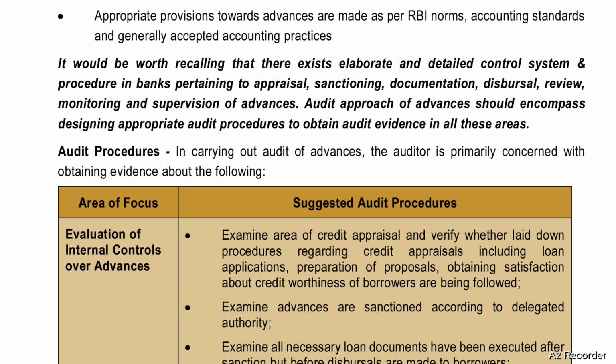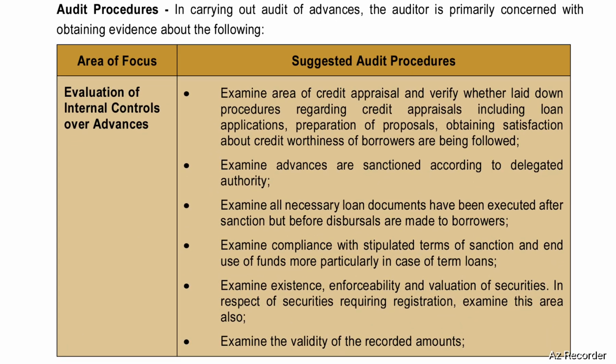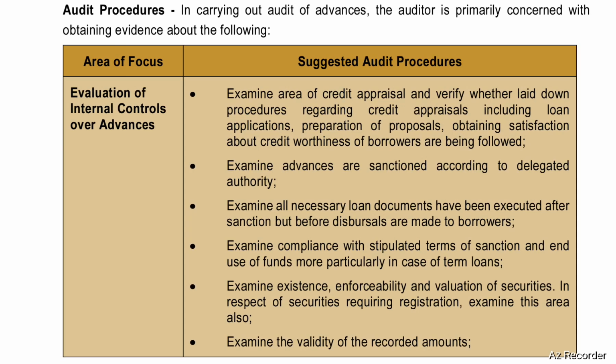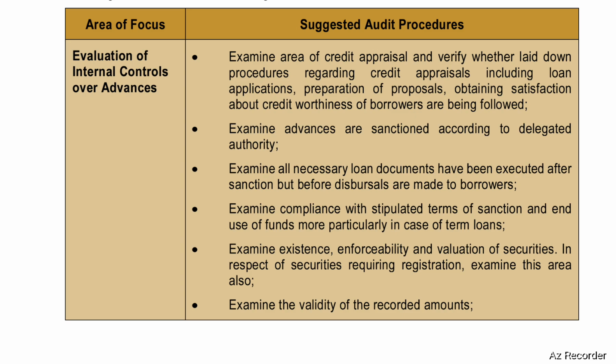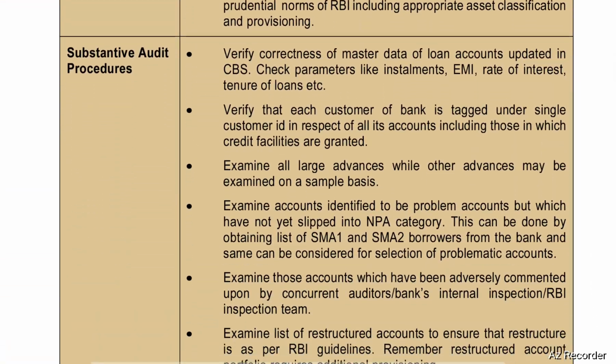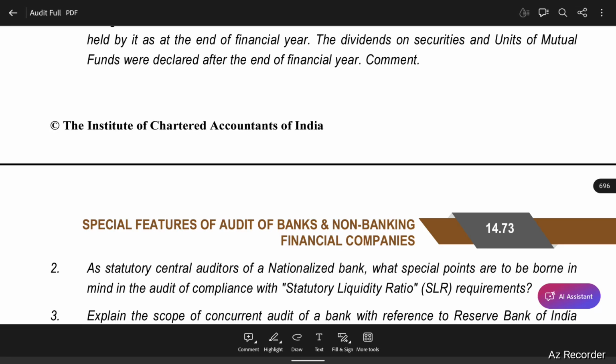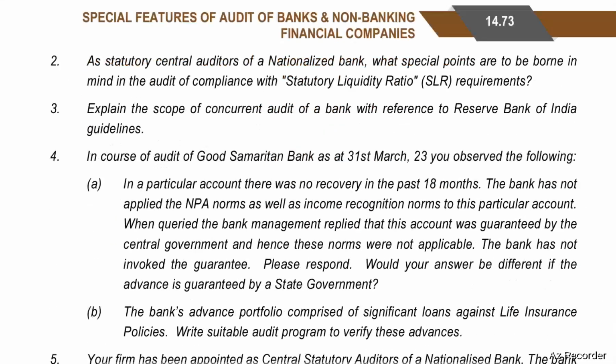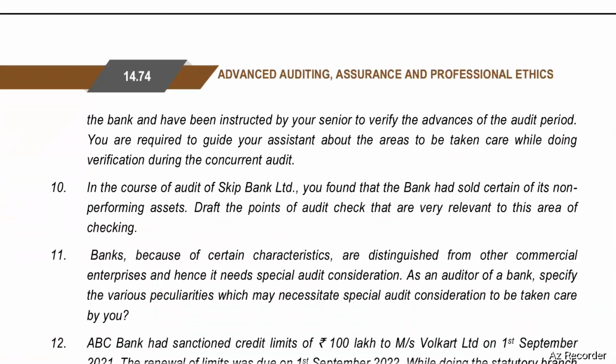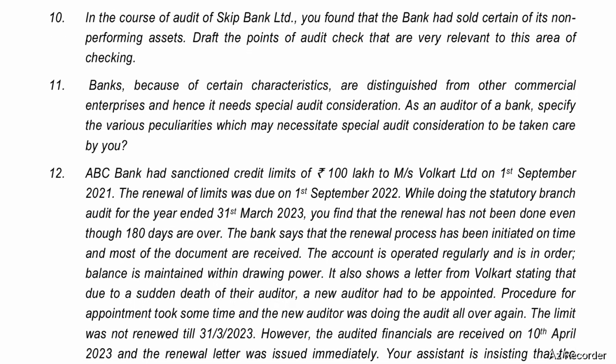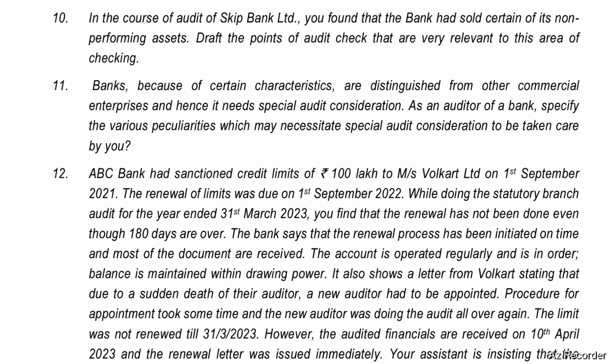In carrying out audit of advances, the auditor is primarily concerned with obtaining evidence about the following: evaluation of internal controls over advances, substantive audit procedures, recoverability of advances. Next, test your knowledge. Question number 10. In the course of audit of Skip Bank Limited, you found that the bank has sold certain of its non-performing assets. Draft the points of audit check that are very relevant to this area of checking.